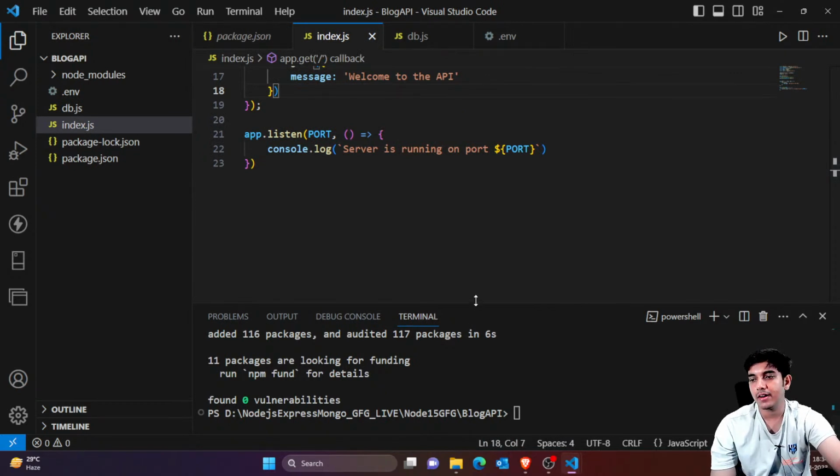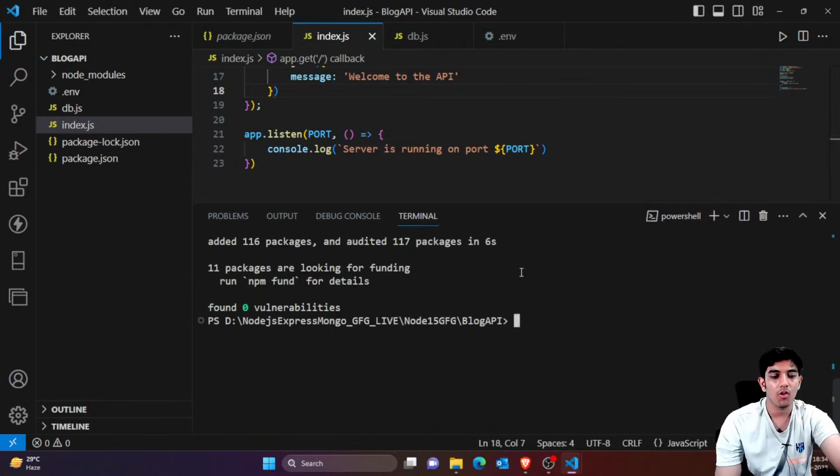First of all, let me check if it's working or not. If you don't have nodemon installed, you just have to type npm i nodemon, or npm i -g nodemon. That would simply mean you are installing nodemon globally, so you don't have to install it again and again whenever you create a fresh application. I haven't installed nodemon today because I have installed it before.